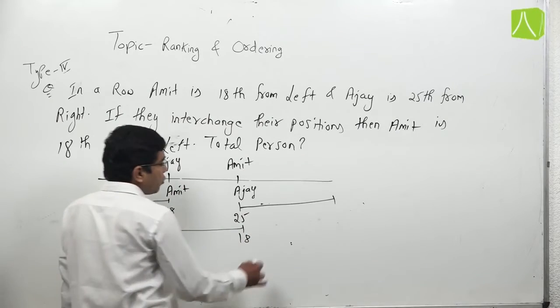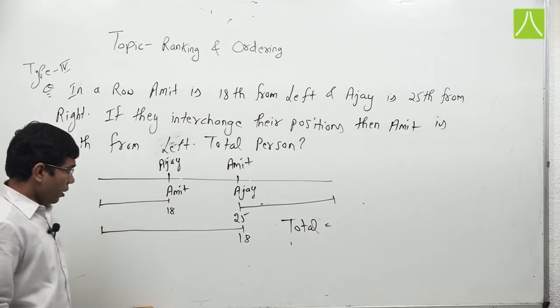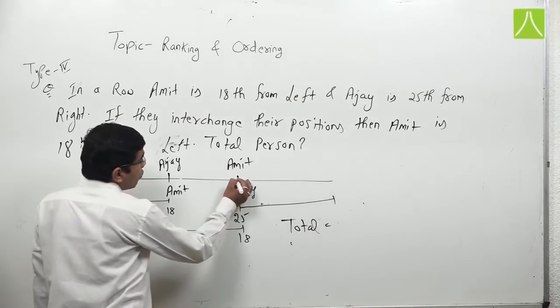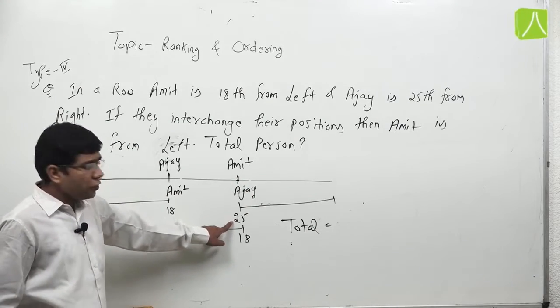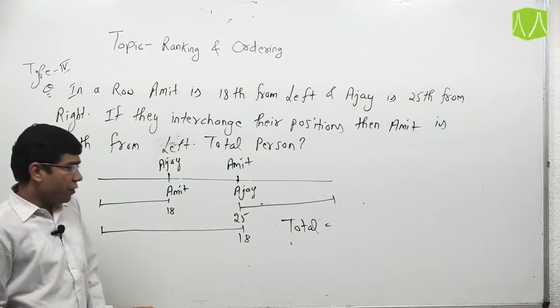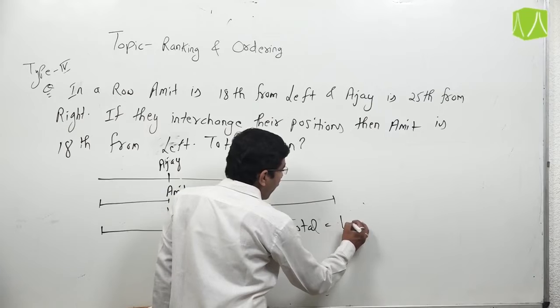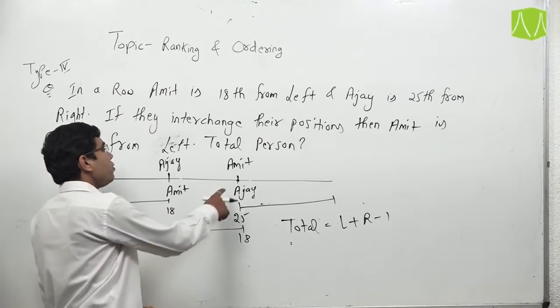Now we have to find the total number of persons. Friends, we have to concentrate on this point. This point is 25th from right and this point is 18th from the left. So our formula L plus R minus 1 will be applied on this point.